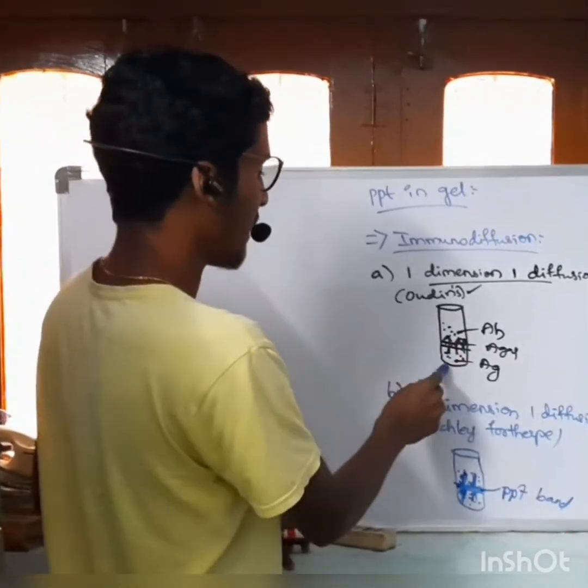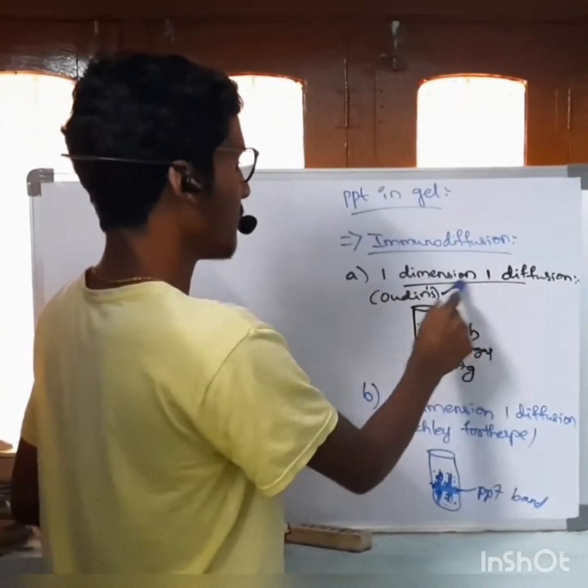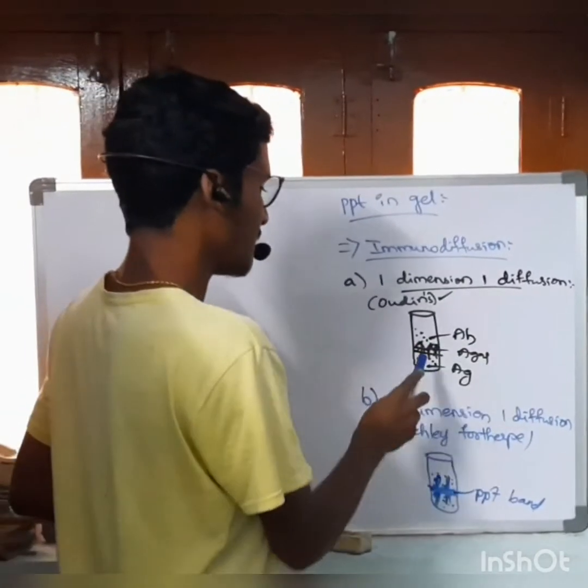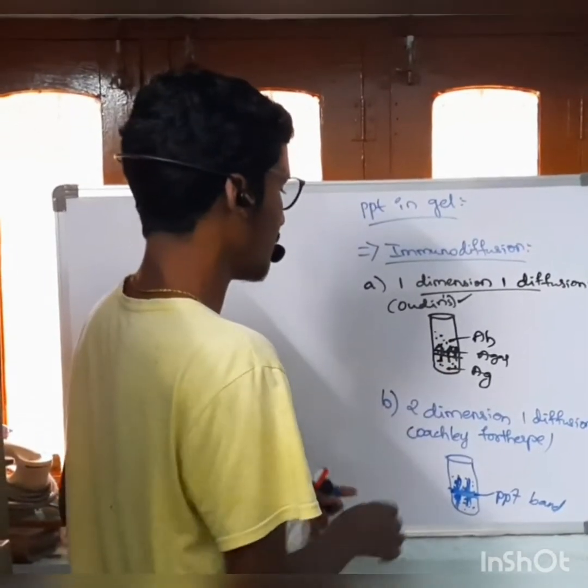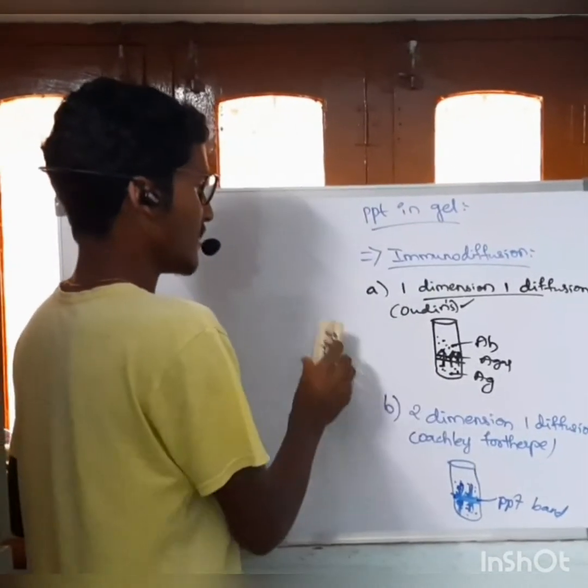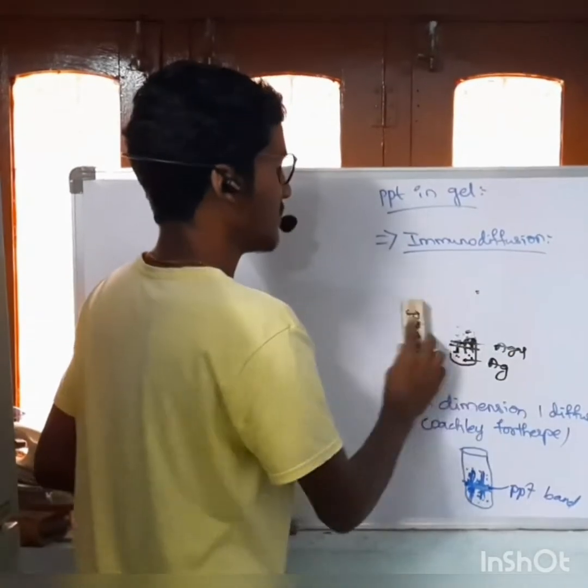In case of single dimension single diffusion, only the antigen comes near to the antibody. That is known as single dimension single diffusion.